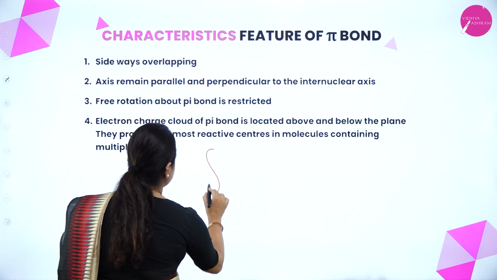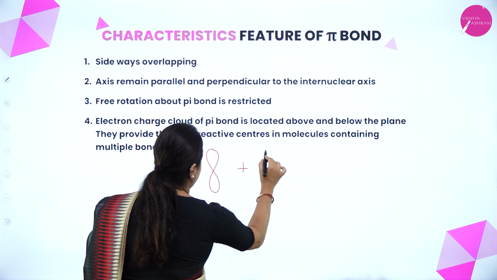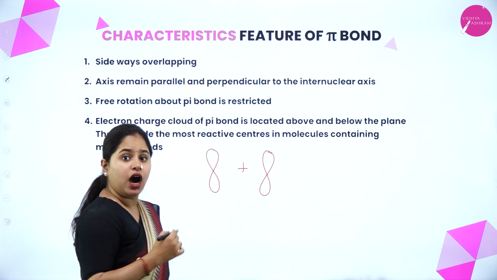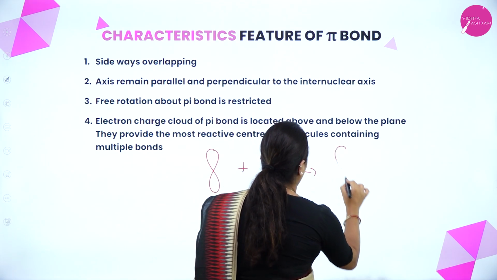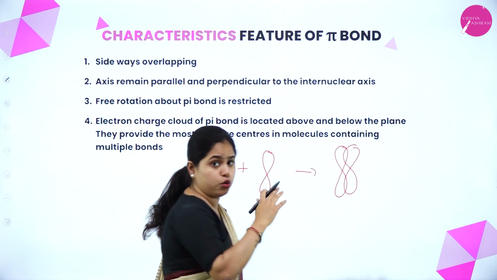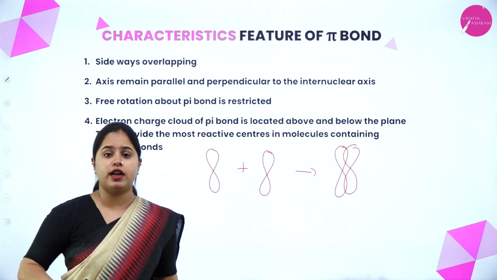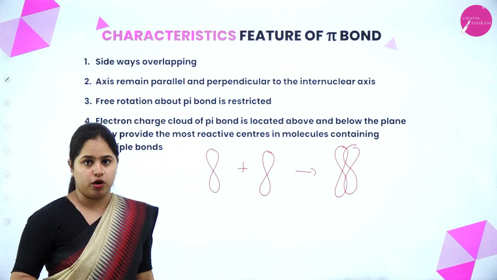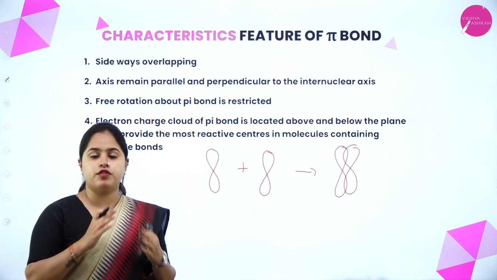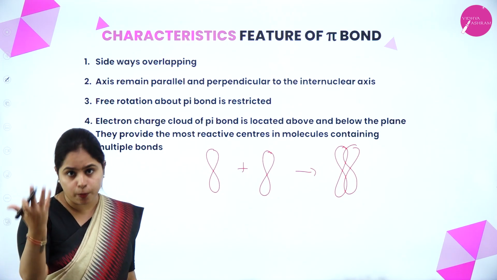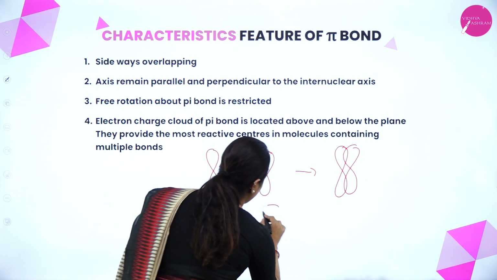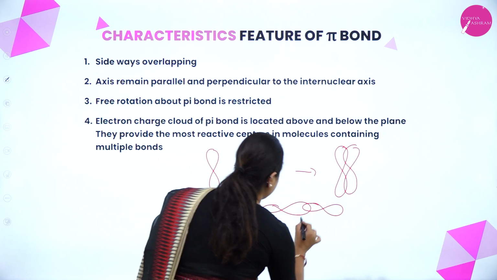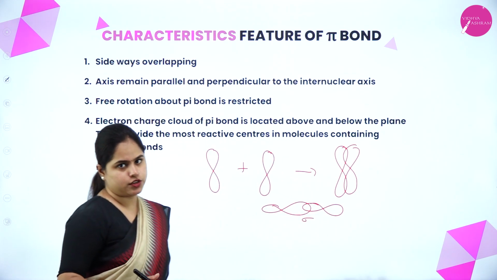Let's assume this is one p orbital and this is another p orbital. How do they overlap? They overlap like this. If they overlap like this, that is sideways overlapping, it is called a pi bond. Sideways overlapping of the orbitals is called a pi bond. That is how a pi bond is formed. Now, if it was like this, here a sigma bond is formed.